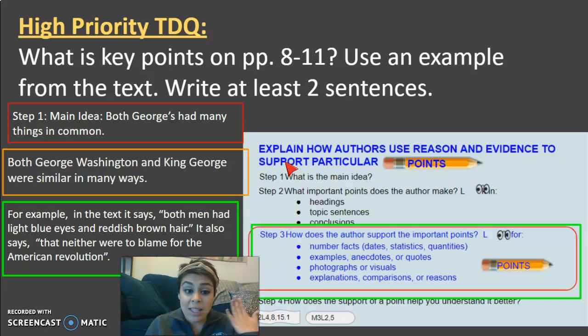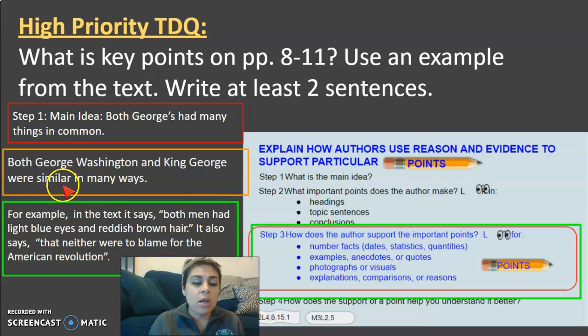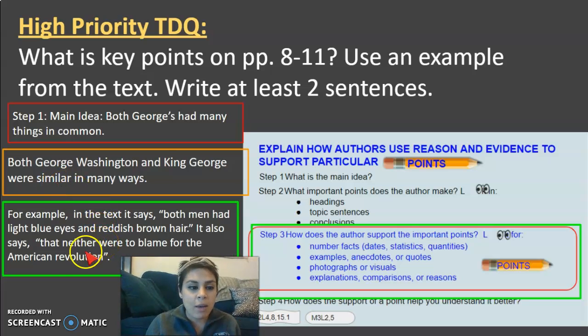They were the same because they looked the same, but it also wasn't their fault that the American Revolution happened. They were just leaders during that time. So this is how I would answer using my steps. And remember, we're focusing on how the evidence supports that key point. So we want to make sure that if it says similar, we're giving 2 similarities and not differences. We want to know how they are the same.